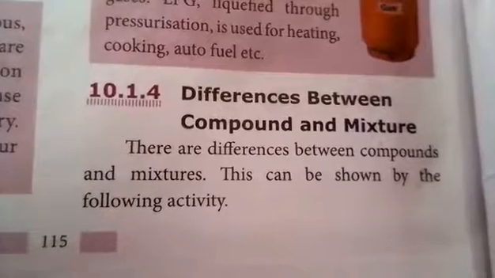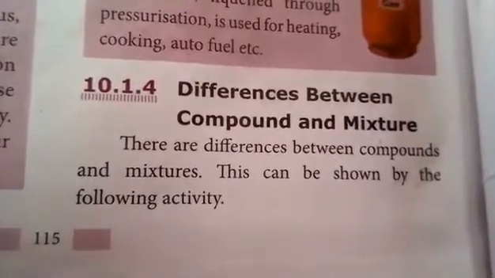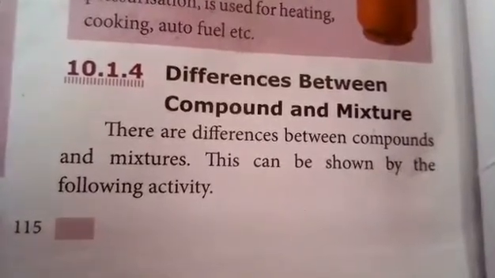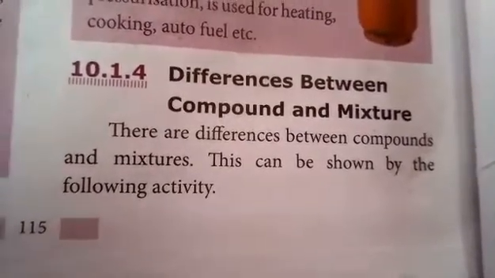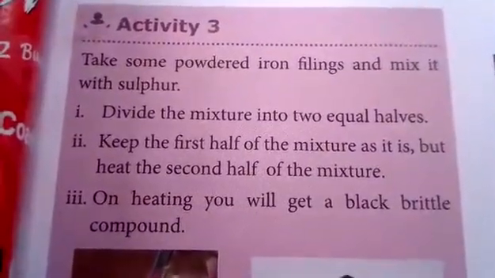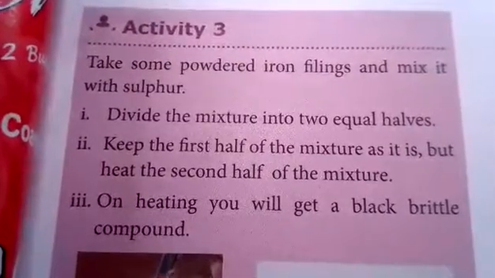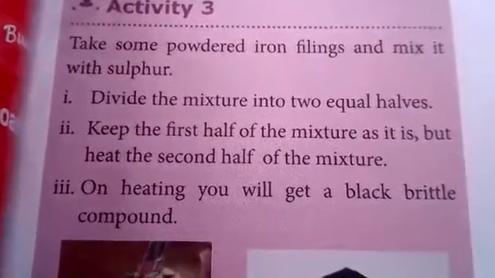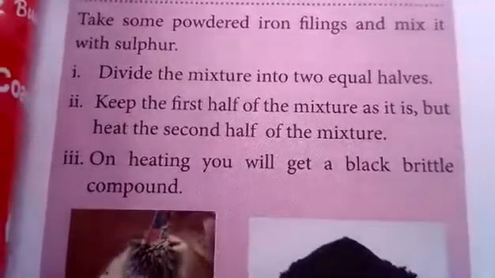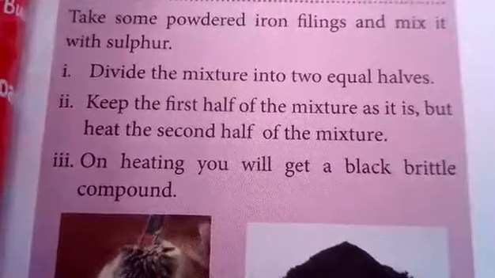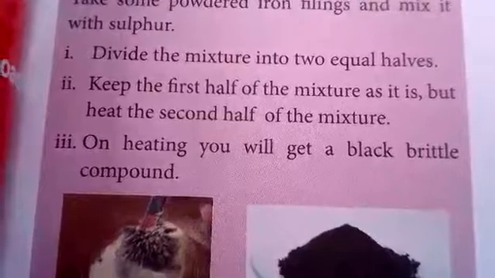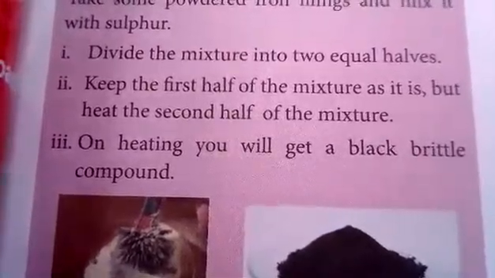Now we study the differences between compounds and mixtures. There are differences between compounds and mixtures. They can be shown by the following activity. Take some powdered iron filings and mix them with sulfur. Divide the mixture into two equal halves. Keep the first half of the mixture as it is, but heat the second half. On heating, you will get a black brittle compound.